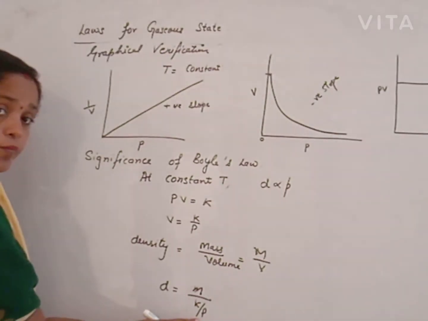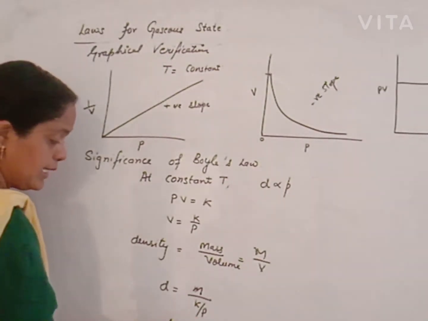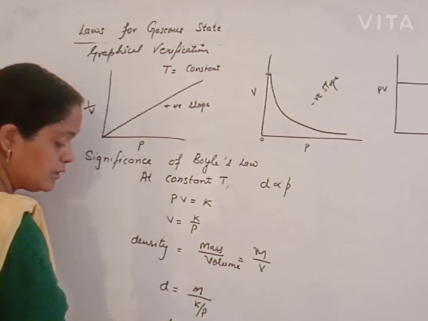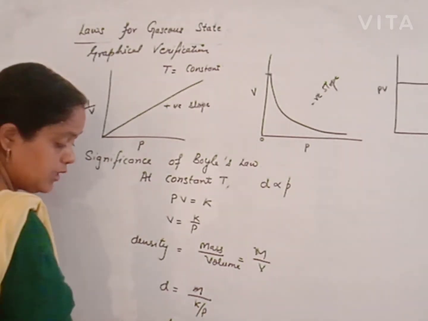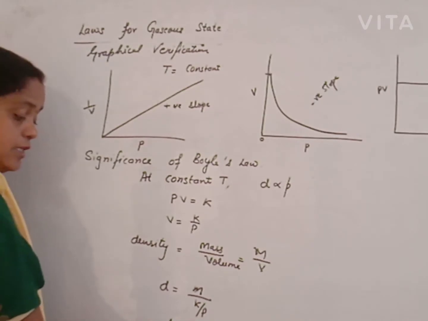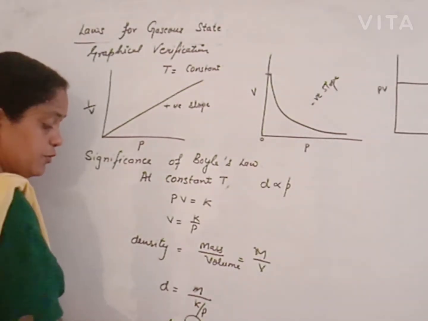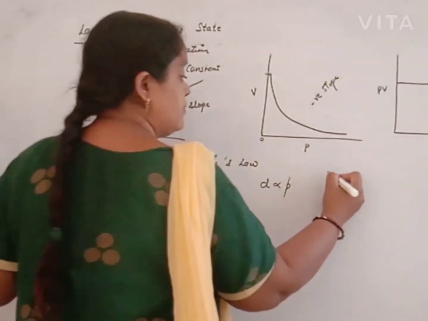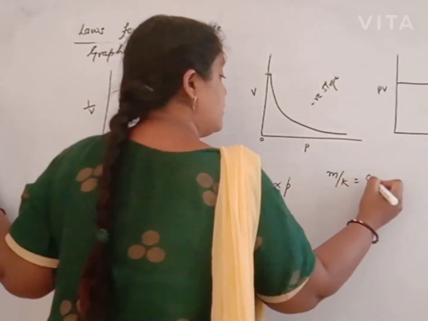Then we may write it like this: mass upon constant into P. Mass of gas remains constant, K is also constant, so m upon K is constant.